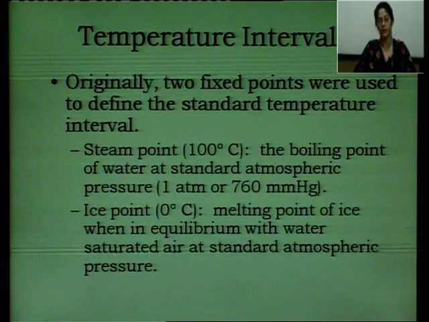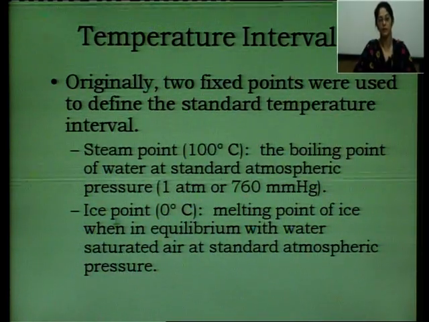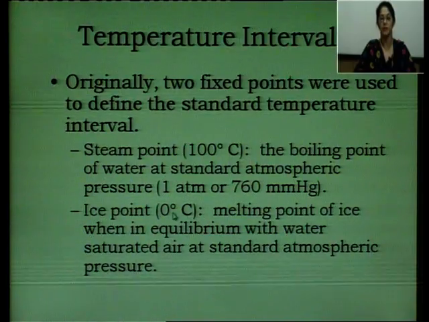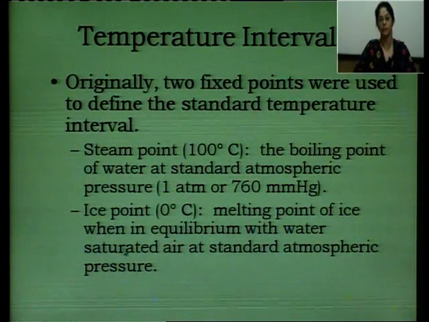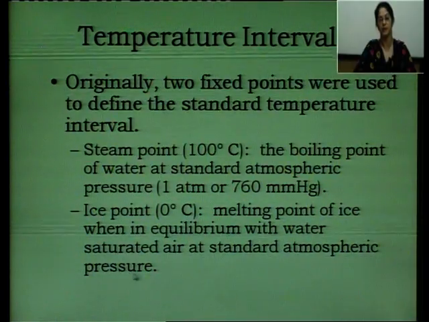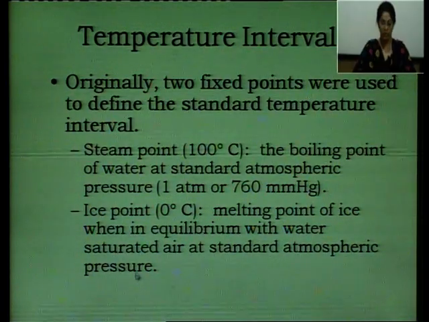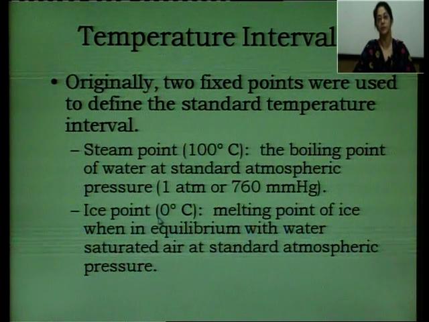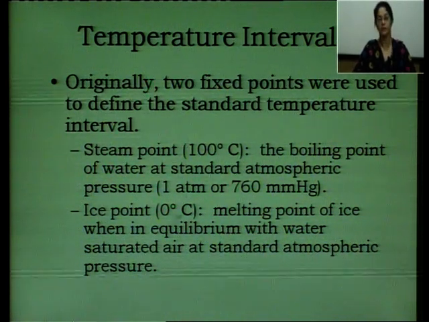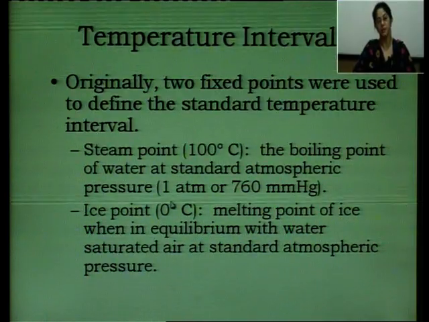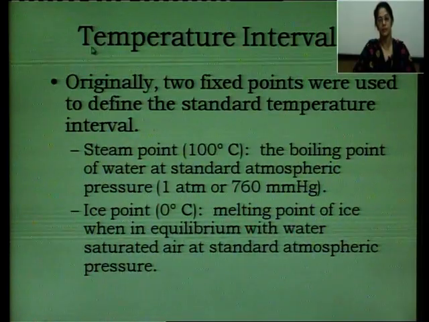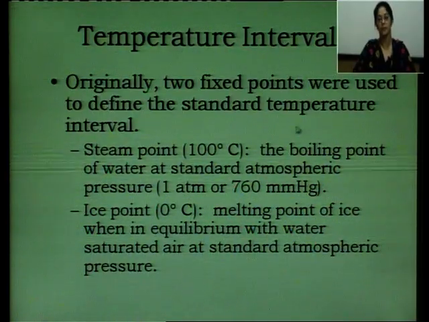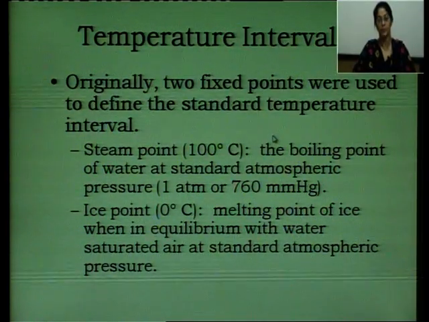The other one is the ice point, that is 0 degrees centigrade. It is the melting point of ice when in equilibrium with water, saturated air at standard atmospheric pressure. Initially these two fixed points were taken, the ice point and the steam point, and the gap between these two was divided into equal intervals, and this was how thermometer scales were prepared.